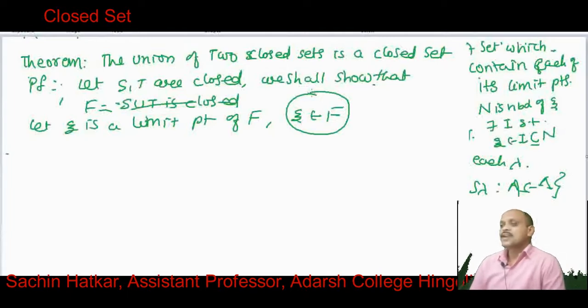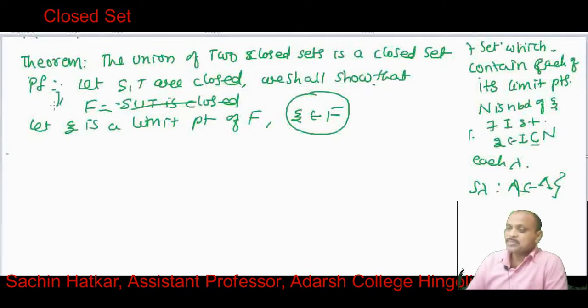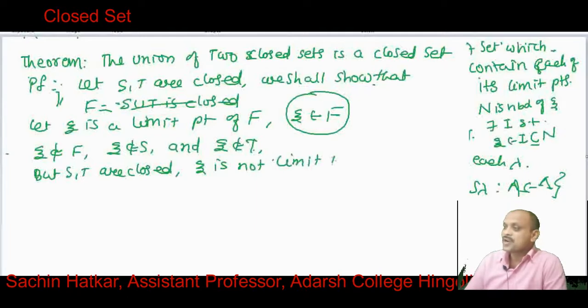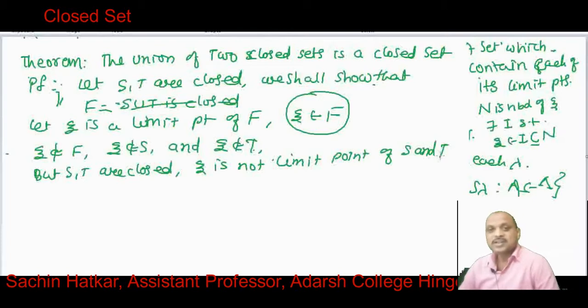Now if xi is not a member of F, then xi is not a member of S, and xi is not a member of T, since F equals S union T. But S and T are closed sets. So xi is not a limit point of S, and xi is not a limit point of T.